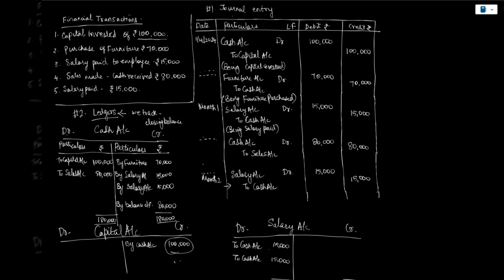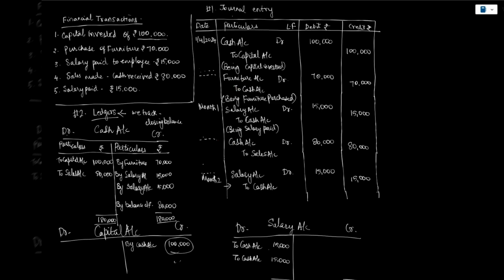Let us assume that next month I need to pay salary of another 15,000, and I don't know whether I have the cash balance to that extent to pay this 15,000. So if I maintain only journals, then finding the closing balance at any point of time would be very difficult. You need to manually add: here there is cash, here I have spent cash, like that you need to track.